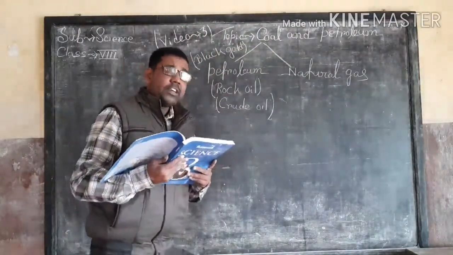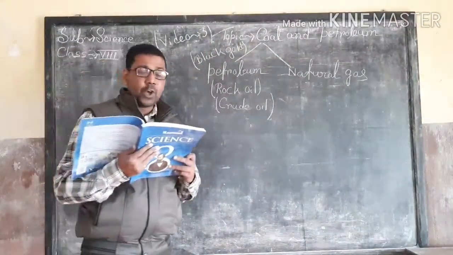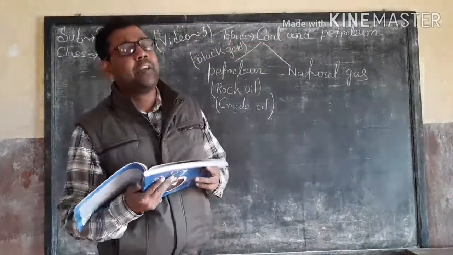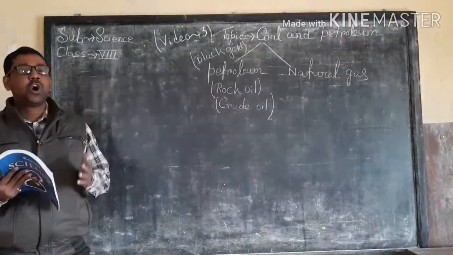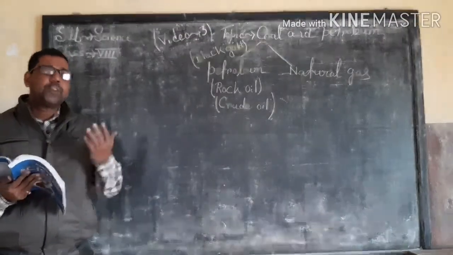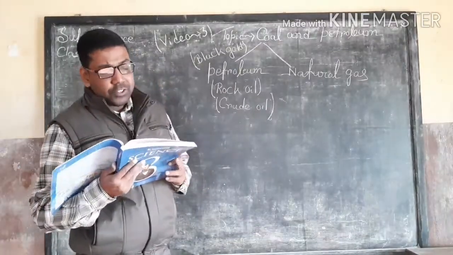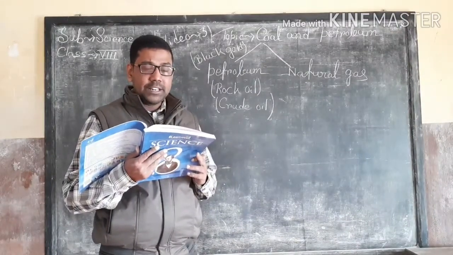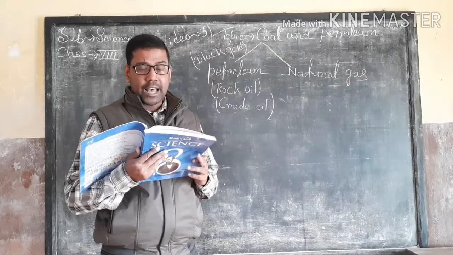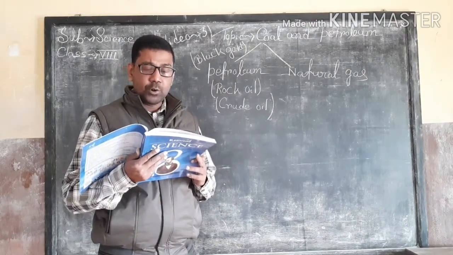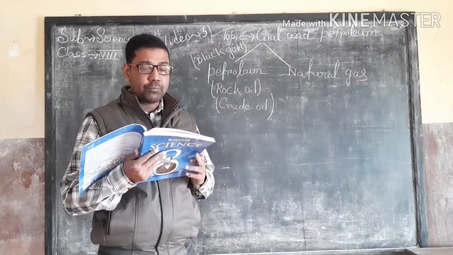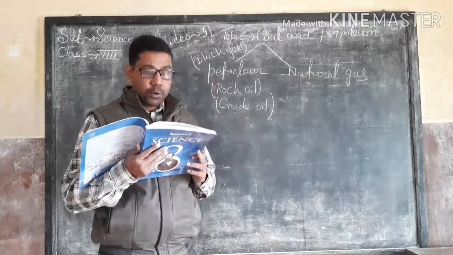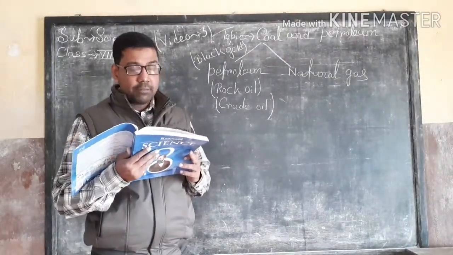Next, a very important topic, that is the consequences of over-extraction of coal and petroleum. So what are the bad effects of over-extraction of petroleum and coal? Fossil fuels are non-renewable sources of energy, and they take millions of years to be formed, and although extraction of petroleum does not by itself cause environmental problems, its excessive use is causing some major environmental problems like global warming and air pollution.